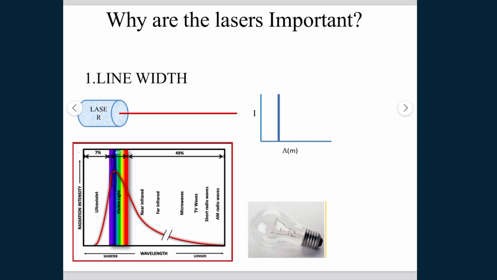In contrast, an incandescent bulb emits white light, which has a wide spectrum, because white light is a superposition of all the colors. Line width is important because a single wavelength or single energy is very important for doing different experiments.